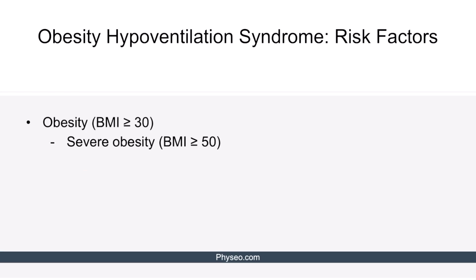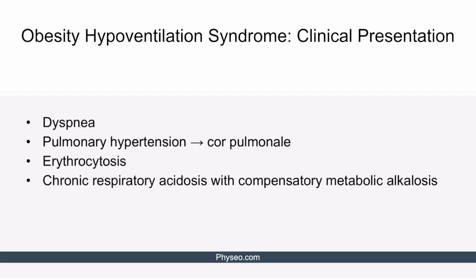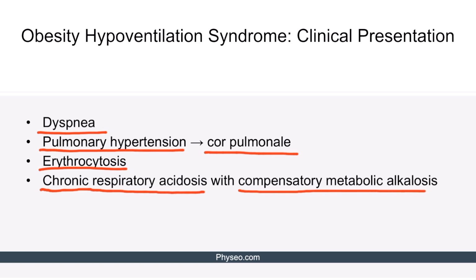Not surprisingly, the major risk factor for obesity hypoventilation is obesity, and in particular, severe obesity or a BMI of greater than 50. Now let's discuss clinical presentation of OHS. Due to persistent lung restriction, patients with OHS might present with dyspnea or trouble breathing. Just like OSA patients, they might also develop pulmonary hypertension leading to cor pulmonale and erythrocytosis due to hypoxemia. And like we discussed, their acid-base status will reveal a chronic respiratory acidosis with a compensatory metabolic alkalosis.